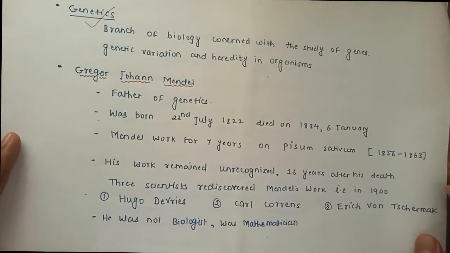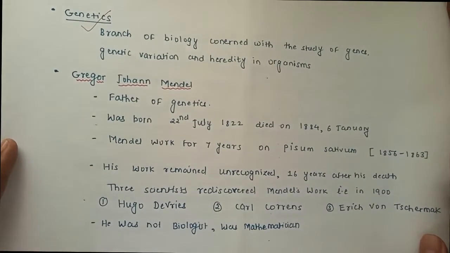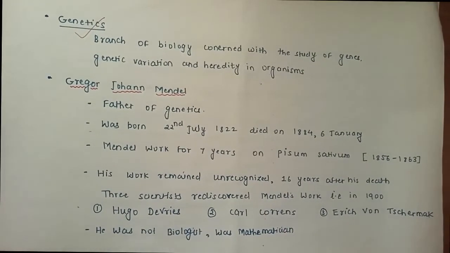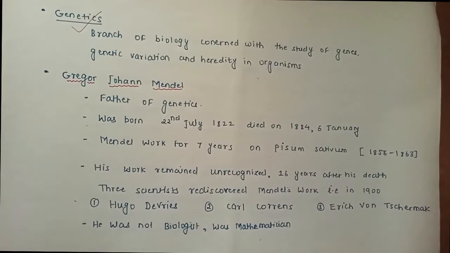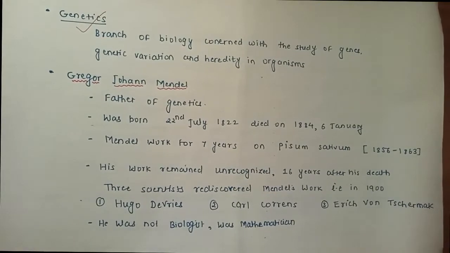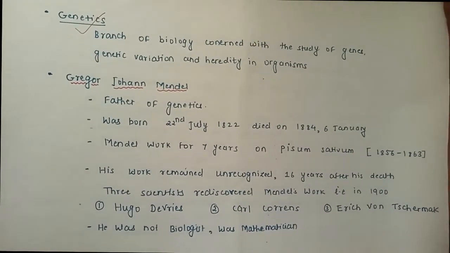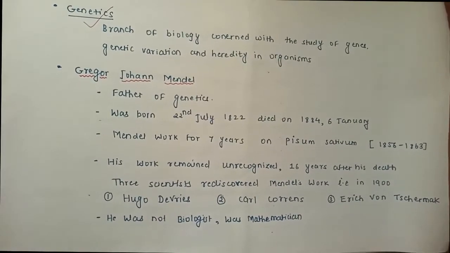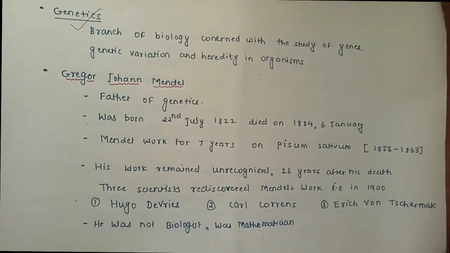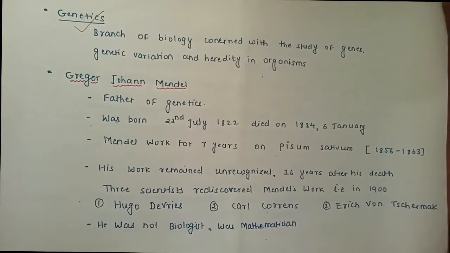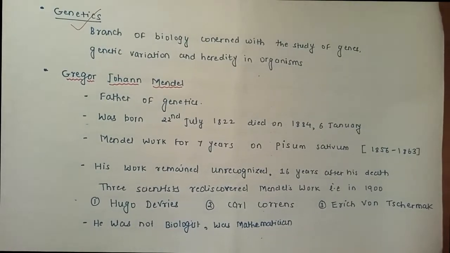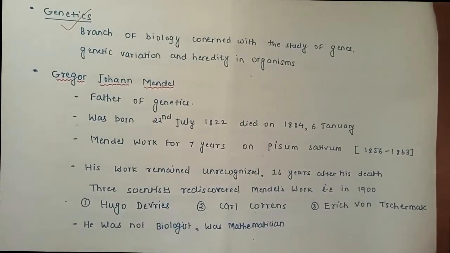Inheritance does not consider any difference in characteristics between the offspring and parents. So inheritance is just limited to the transfer of characteristics from the parents to the offspring. But if we look at the term variation, variation does include the transmission of characteristics from the parents to the offspring, and it becomes extremely important to explain why there are some changes between the parents and offspring, or why there are some changes between the siblings.